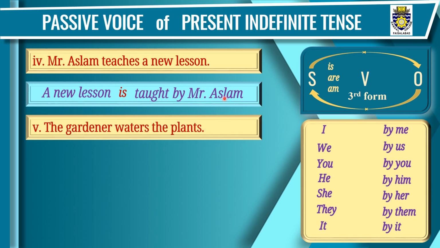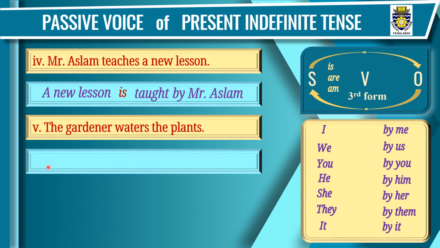Sentence number 5. The gardener waters the plants. We'll change it into passive voice. Step 1. These plants will take the place of this subject. So we'll write the plants in the beginning of the sentence. Step 2. Subject will take the place of this object. We'll write the gardener at the end of the sentence, but before that we'll use by. It means by the gardener.